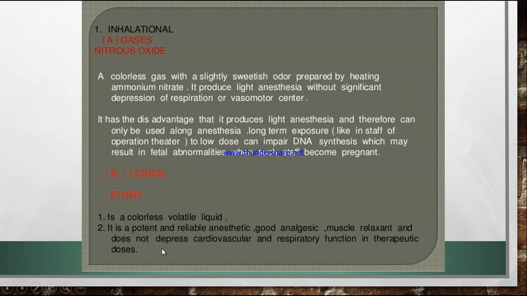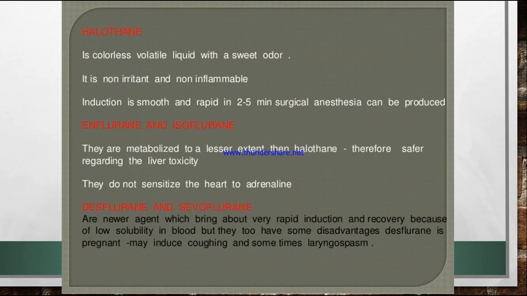Next, the other drug is halothane. It is a colorless volatile liquid with a sweet odor. It is non-irritant and non-inflammable. Induction is smooth and rapid. In 2 to 5 minutes, surgical anesthesia can be produced. So these are some of the liquids that we can give by inhalation.